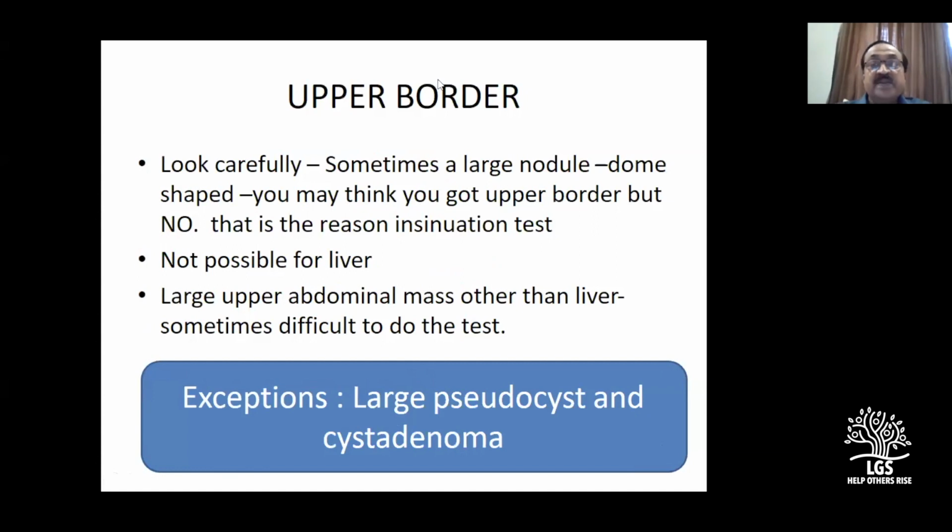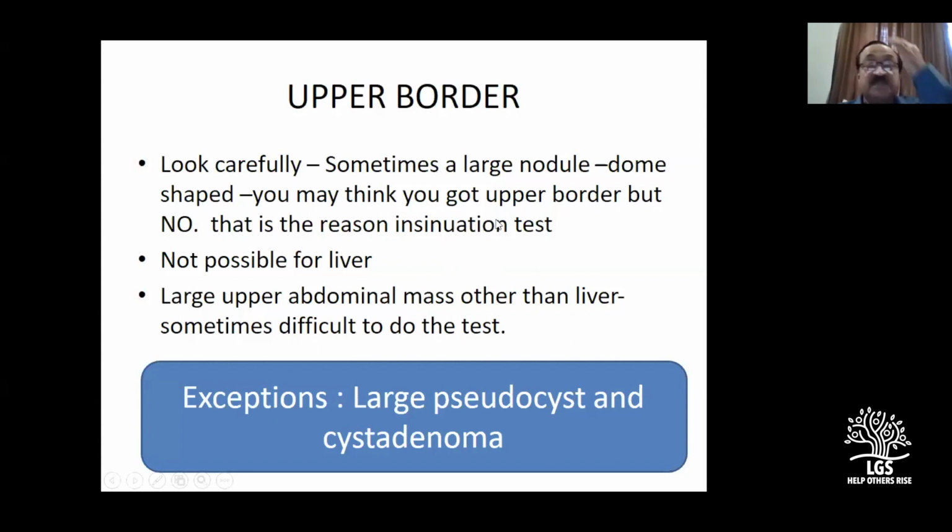Upper border is typical, everybody asks this question. You can't insinuate for a liver mass, obviously. But sometimes you will get one large nodule. It is a dome shape, very close to the epigastrium. You may think that you have gone above the upper border, but may not be truly. You might have just reached the upper border, you have just gone up the dome, but you have not been able to insinuate the test.